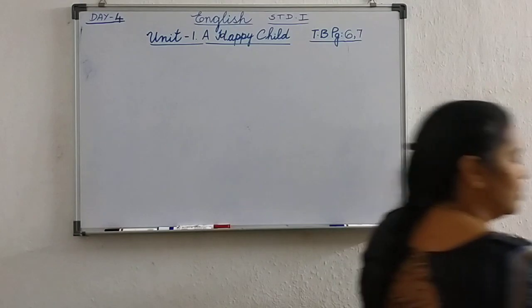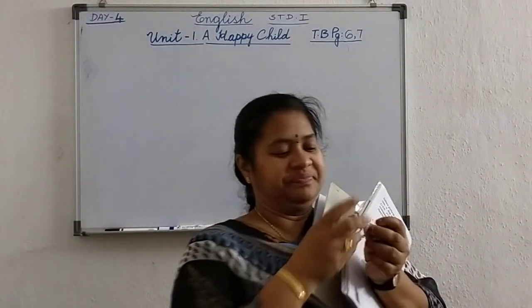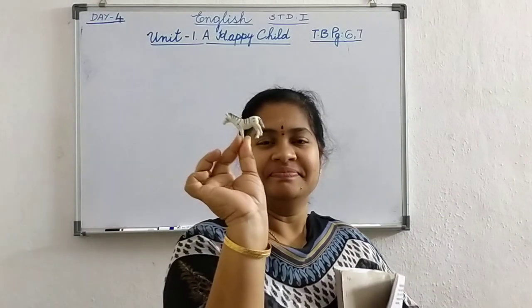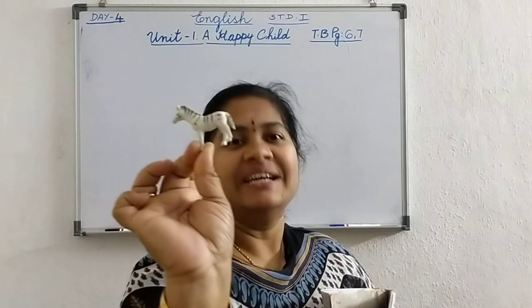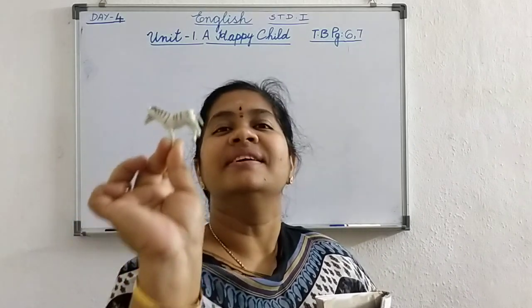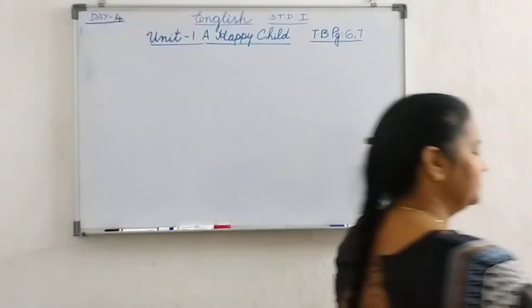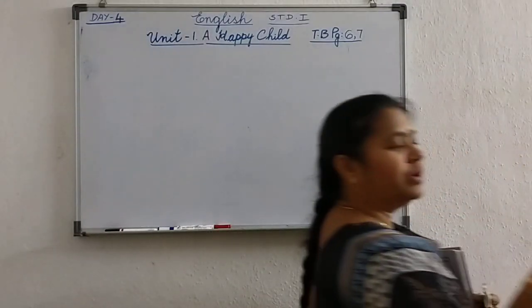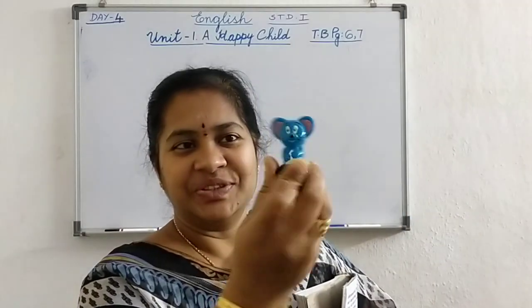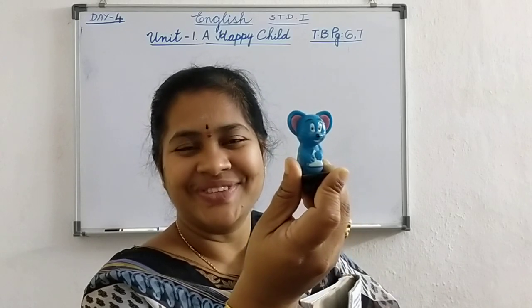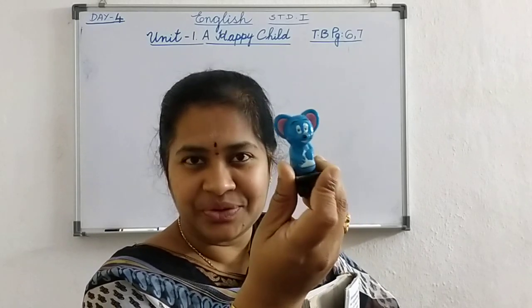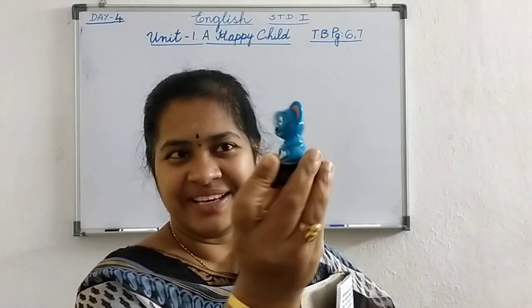Okay. And what is this animal? Zebra. What is this? Mouse. Yes or no? Tom and Jerry. You know Jerry? Mouse. Yes?